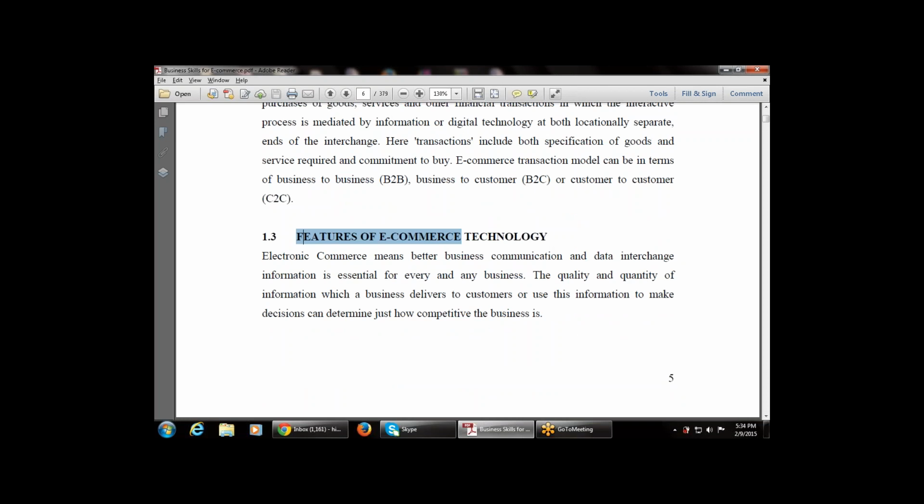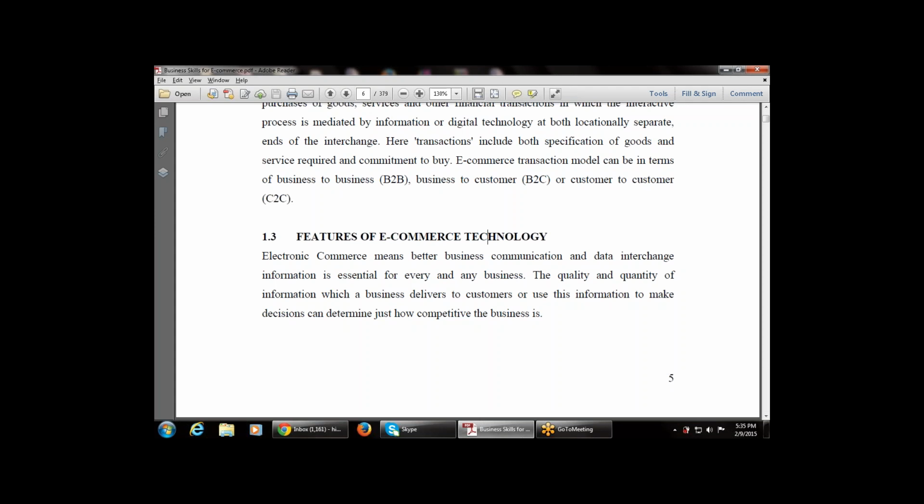Now, what are the features of e-commerce? That is, what are the features, advantages and characteristics of e-commerce technology? It means better business communication in data interchange and information. We can exchange the data. Data interchange of information is essential for every and any business.